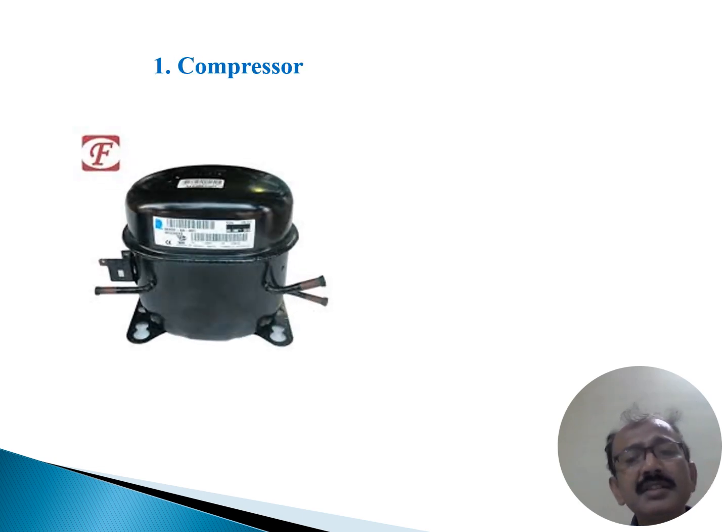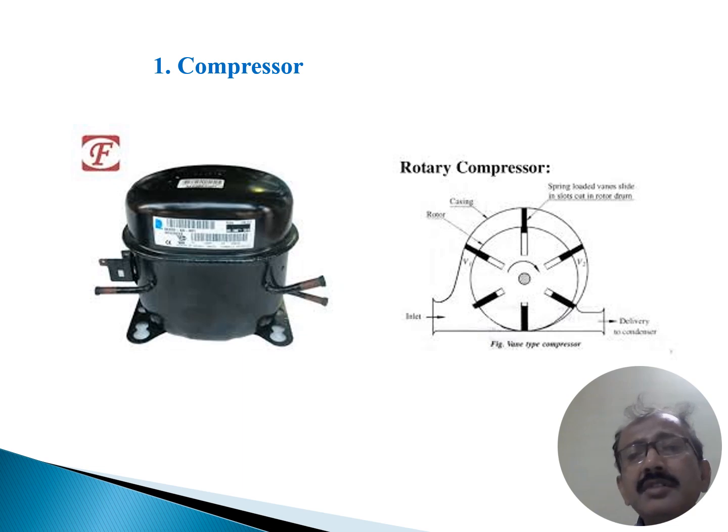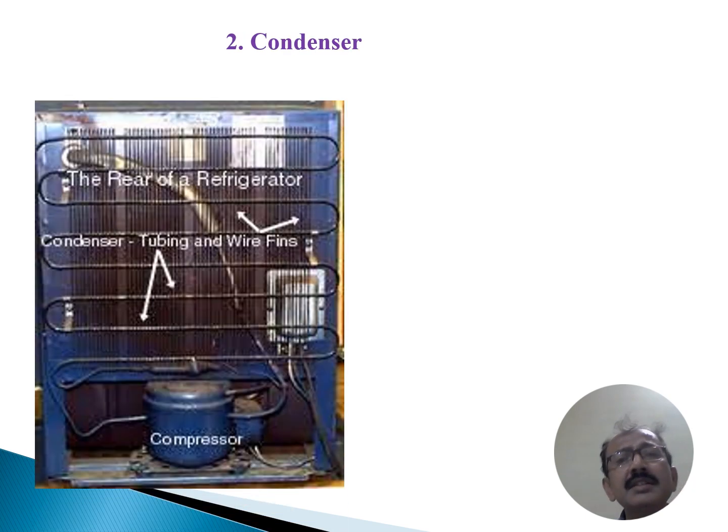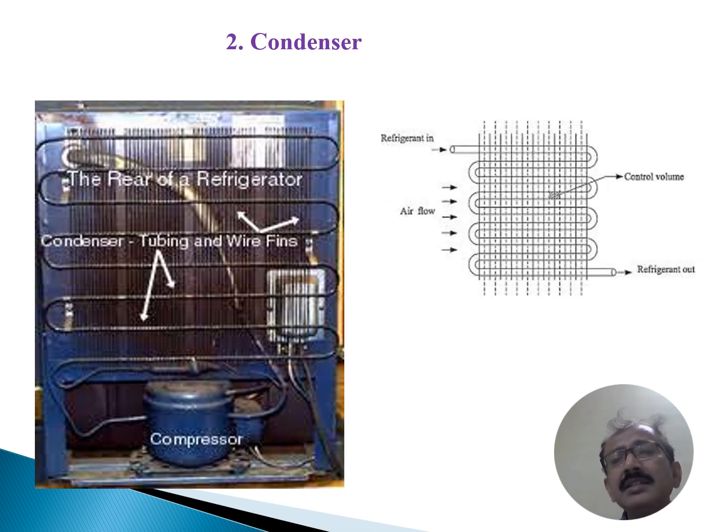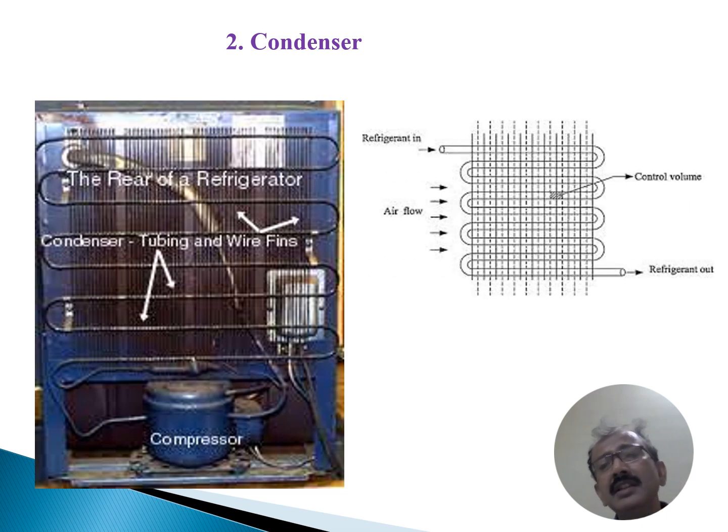Now the compressor, so this is the diagram of the compressor. This is the rotary compressor. The compressor looks like this, and this is the condenser. That is the backside of the refrigerator. That is the condenser, and this is the condenser. If you see the condenser, that is the condenser in the net type.